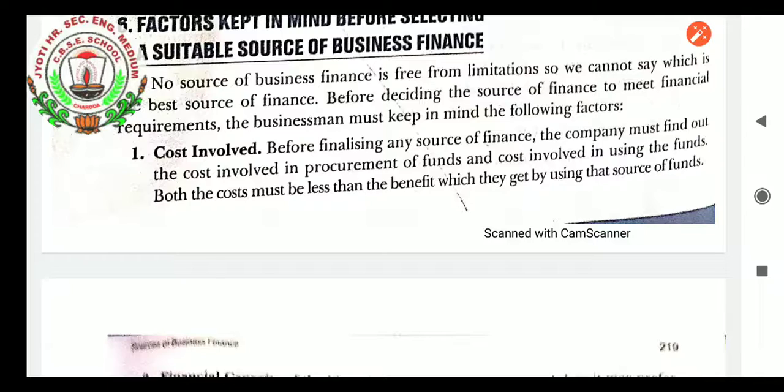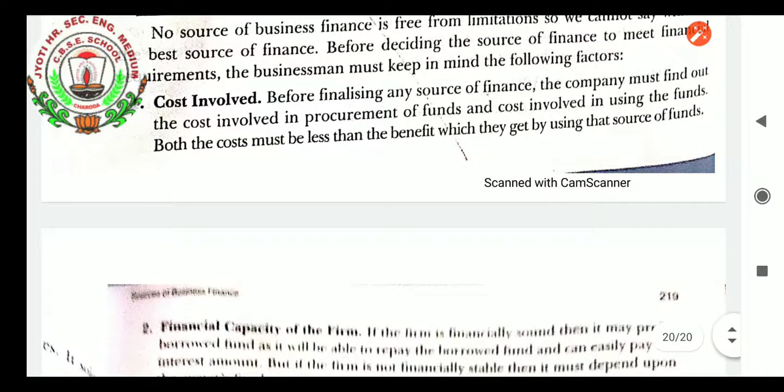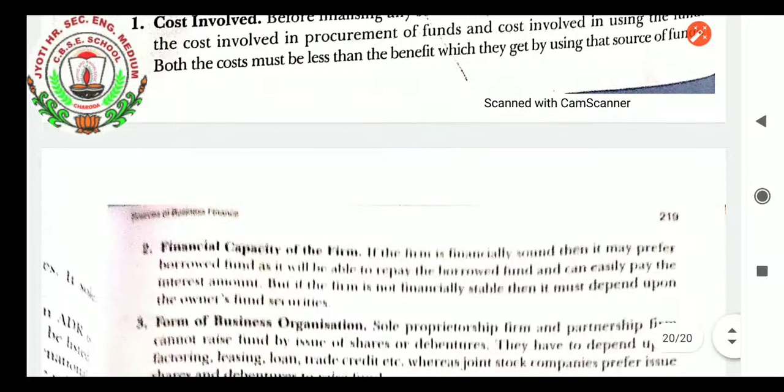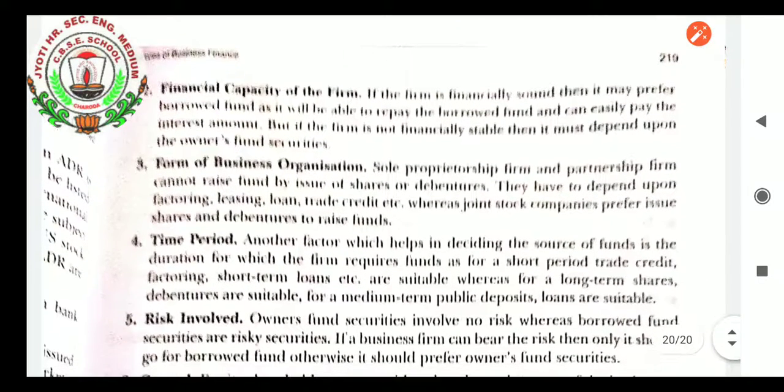Before finalizing any source of finance, the company must find out the cost involved in procuring the funds and the cost involved in using the funds. Both costs must be less than the benefit which they get by using the source of funds. Financial capacity of the firm. If the firm's financial capacity is sound, then they can prefer borrowed funds. But if financial capacity is weak, then they must issue shares and raise finance by way of equity and preference shares.